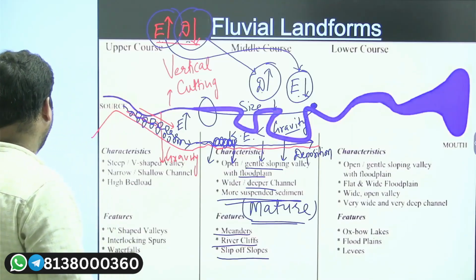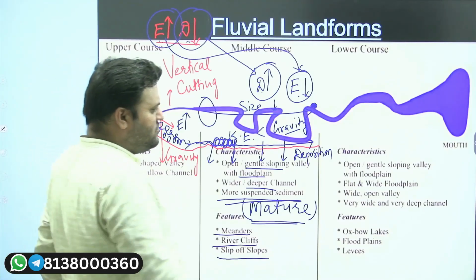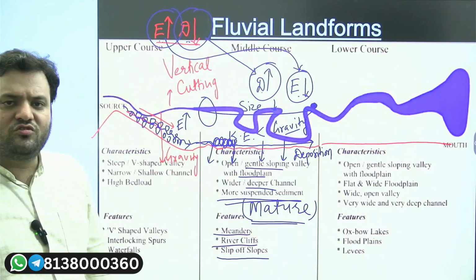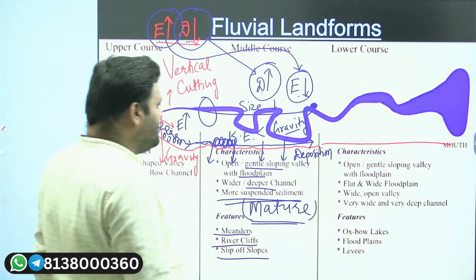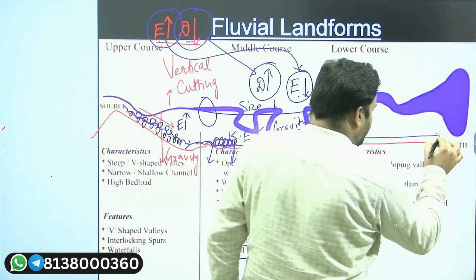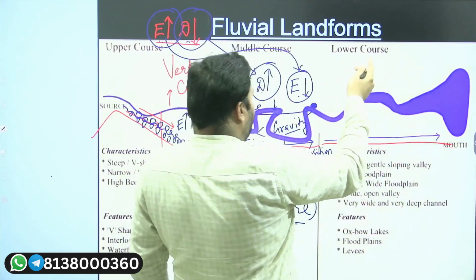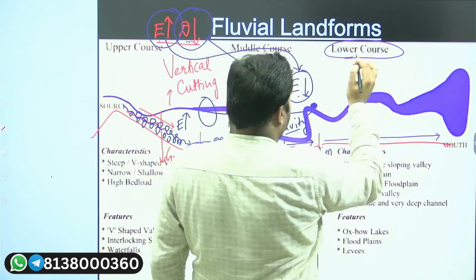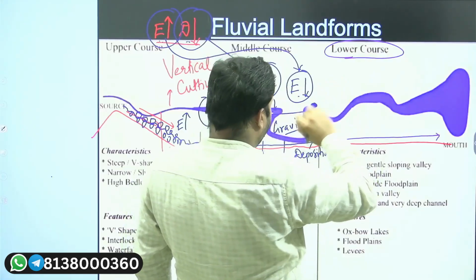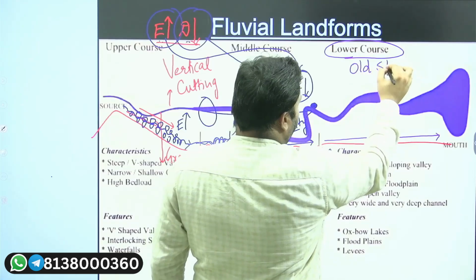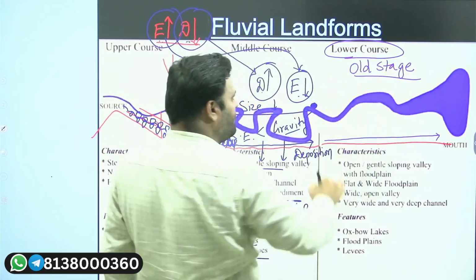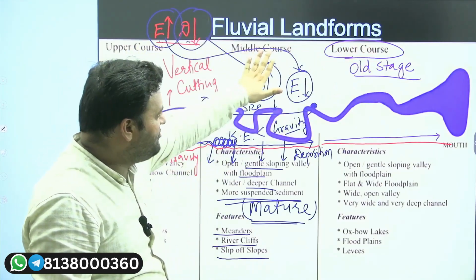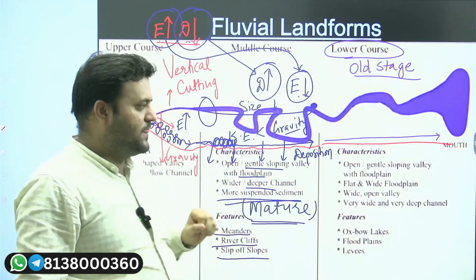Now when the slope is gentlest, when the slope is almost flat, the water which is moving on this particular slope, obviously this particular water which is in this stage will be termed as lower course, or it will be termed as old stage of river. This will be termed as what? Old stage of river. Upper course, middle course, lower course, youthful stage, mature stage, old stage.